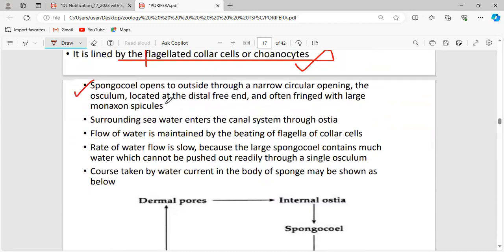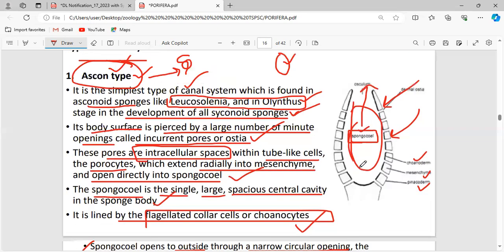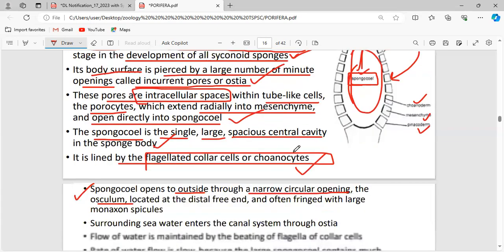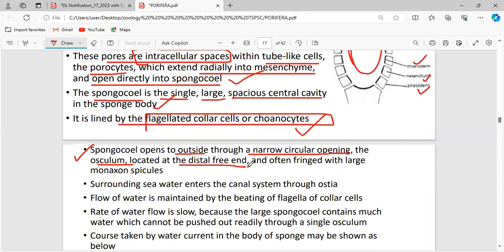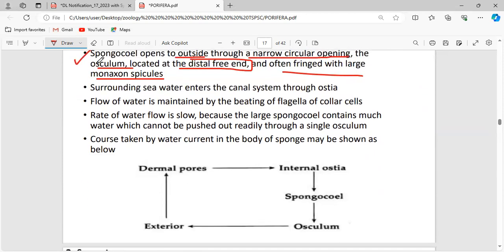Now, this spongiocele opens to the outside through a narrow circular opening, the osculum, located at the distal free end and often fringed with large monaxon spicules. The surrounding seawater enters the canal system through the ostia. Via the pores, the water enters the sponge.